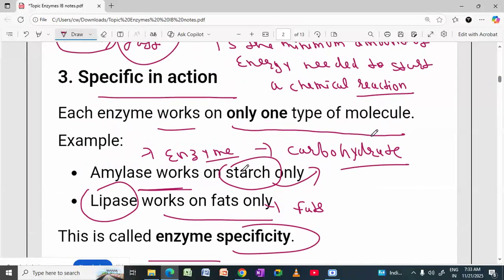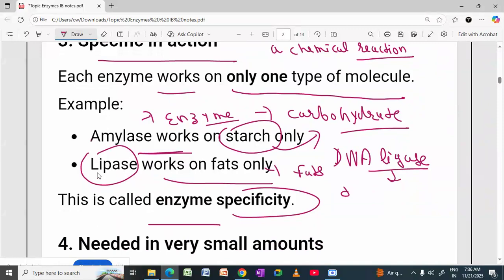In the human case, amylase enzyme has a role in carbohydrate digestion in our body. Lipase enzyme has a role in fat digestion in our body. Like our DNA ligase is an enzyme that we study in the biotechnology portion. DNA ligase joins the broken DNA fragments.